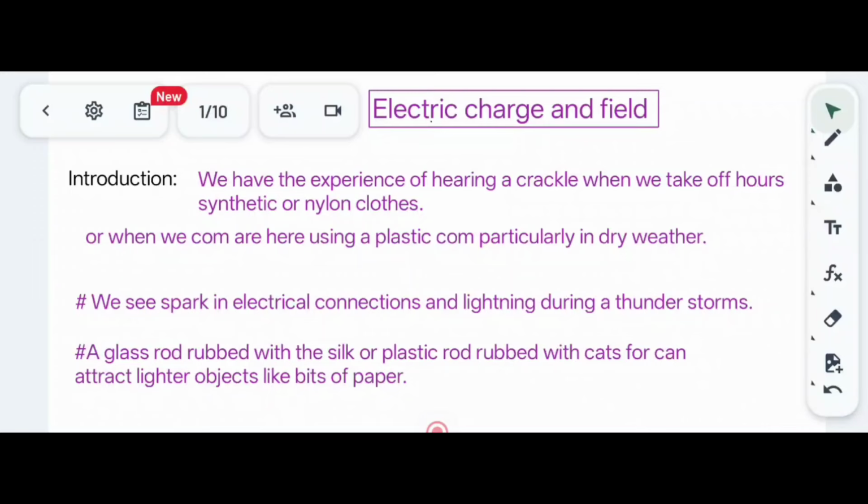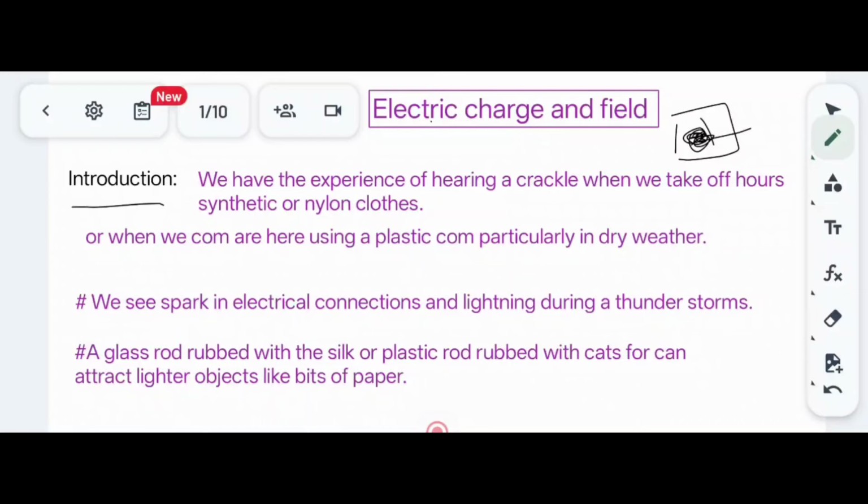So let us start the chapter, that is electric charge and field. Introduction: we all have experienced a crackling sound when we open clothes from the shelf, which is kept in a dark shelf.